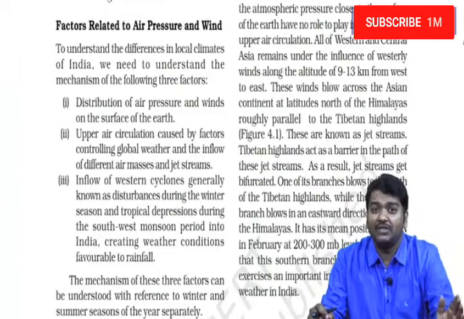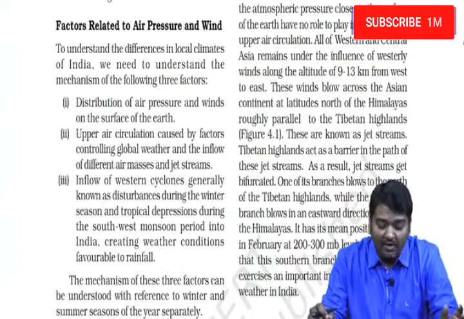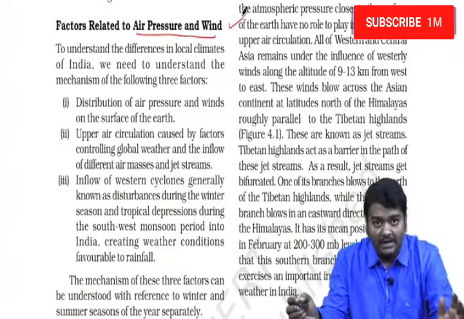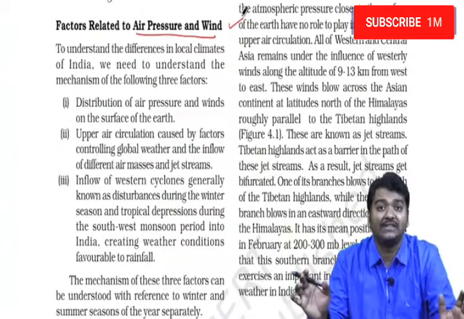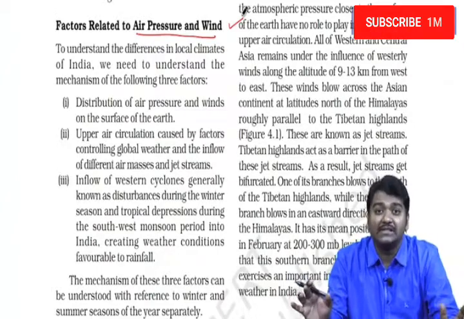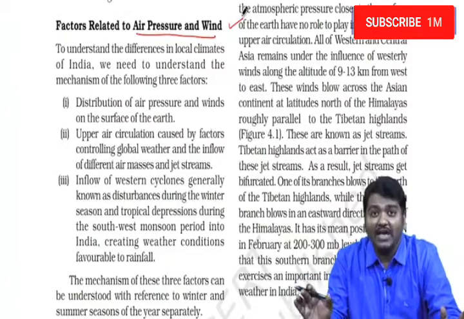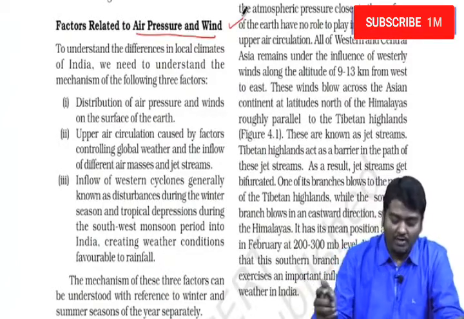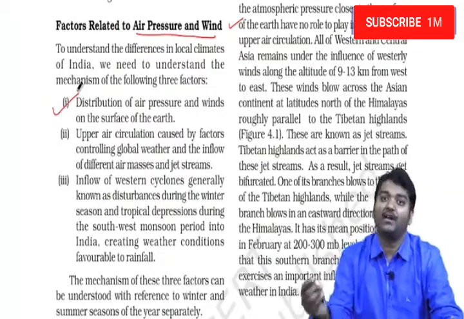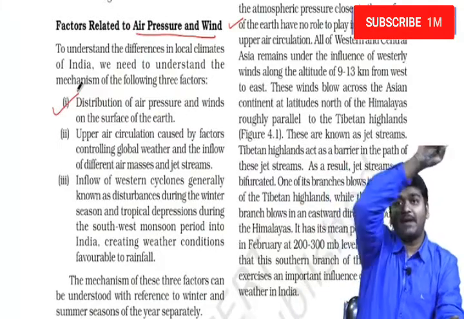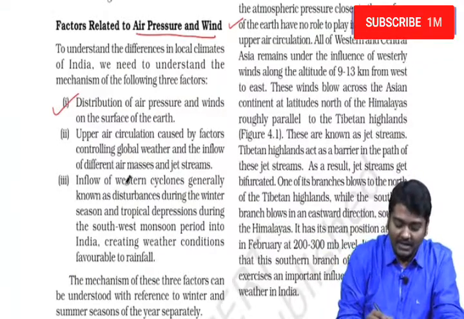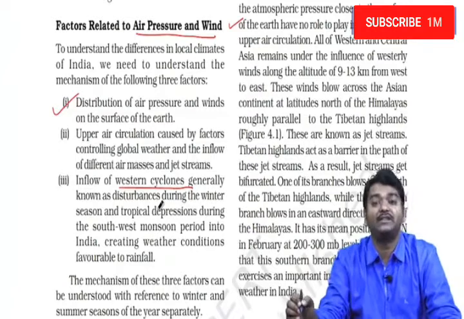Now what we saw is with respect to relief, but now we have to see with respect to air pressure and wind. That is, how exactly pressure difference is there at different times in India, and how exactly wind system or horizontal movement of air is observed during this. One, you have to consider the distribution of air pressure and winds on the surface of the earth. Second, we have to consider the upper air circulation or jet streams. Next, we need to see the tropical cyclones or disturbances which usually take place during this time.